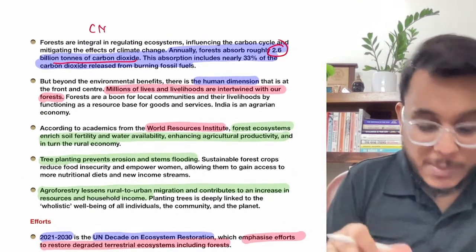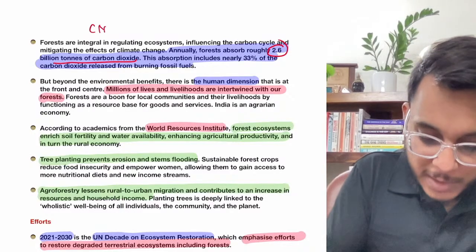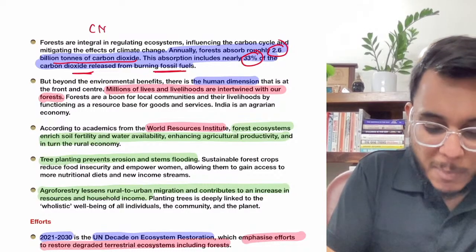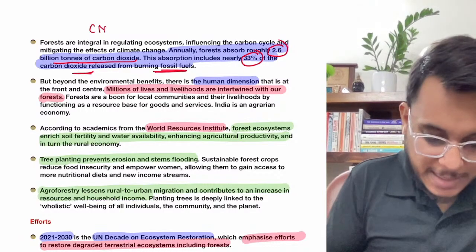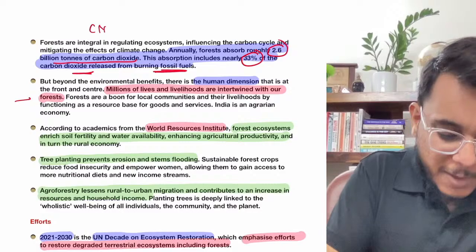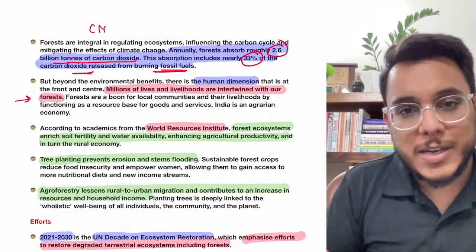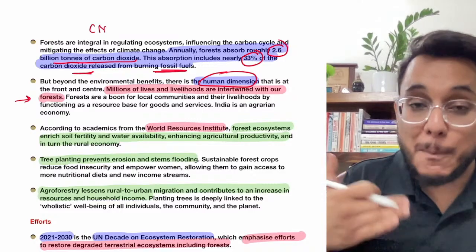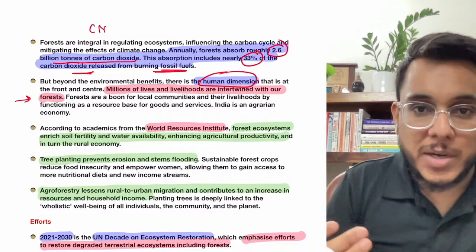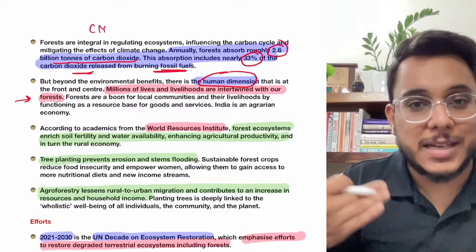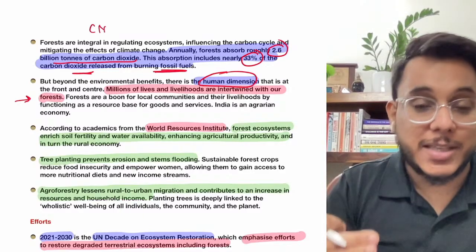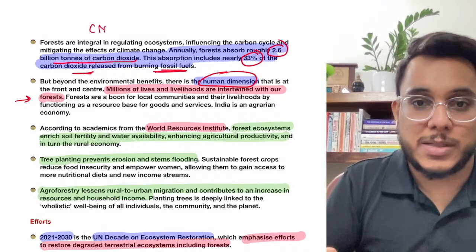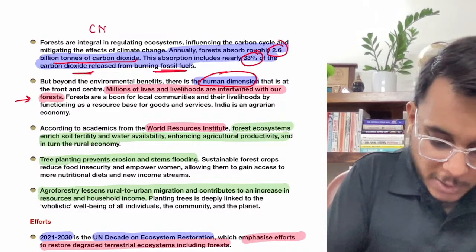Fine, 2.6 billion tons of carbon dioxide. Moreover, this absorption includes nearly 33% of the carbon dioxide released from burning fossil fuels. Secondly, when we talk about the forest, it has not only an environmental dimension, it also has a human dimension. How? Because for many tribal communities, their livelihood and survival is connected with the forest. From the forest, they collect a lot of biological resources, and all that kind of things.